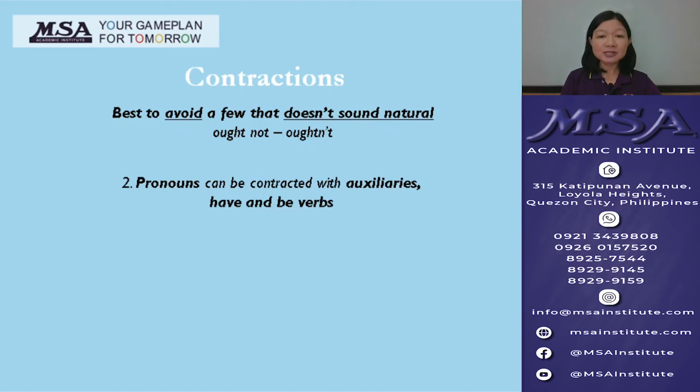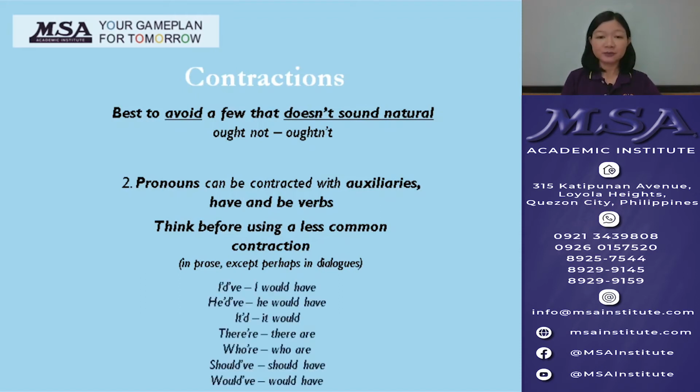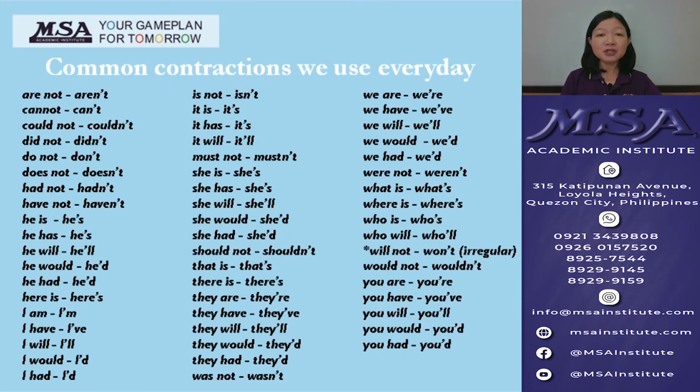Second, pronouns can be contracted with auxiliaries have and be verbs. However, think before using a less common contraction, which doesn't serve well in prose except perhaps in dialogues. For example, I'd have, he'd have, it'd, there'd, who'd, should've, would've. Here's a list of common contractions we use every day. There's usually no confusion when we use these contractions.